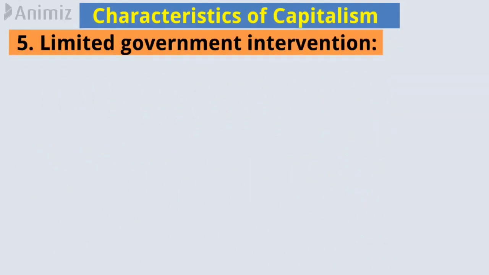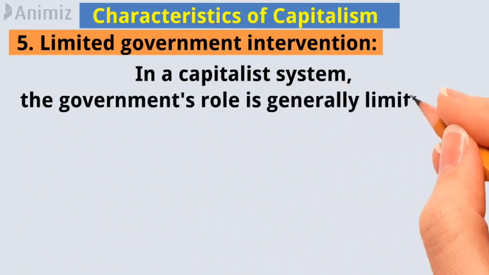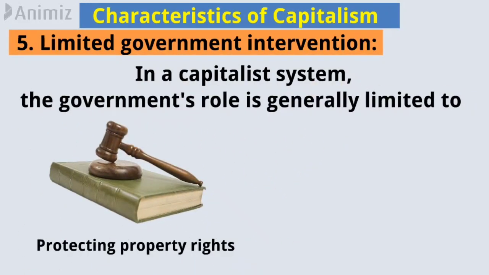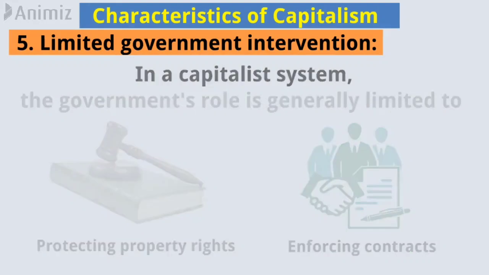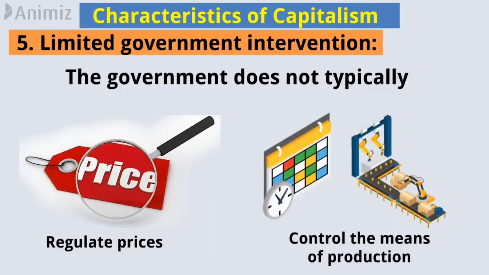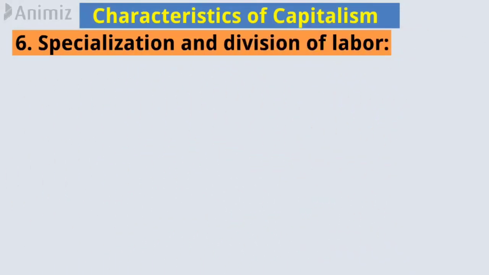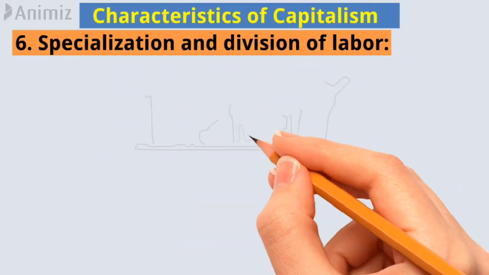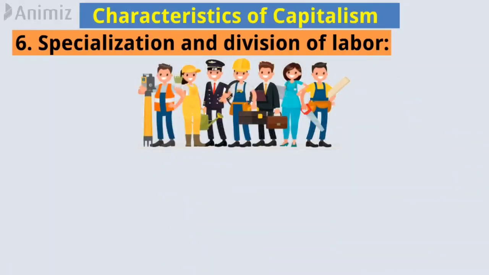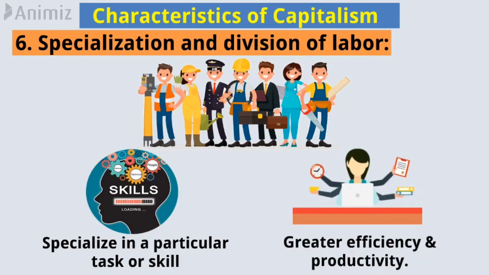Number 5. Limited government intervention. In a capitalist system, the government's role is generally limited to protecting property rights and enforcing contracts. The government does not typically regulate prices or control the means of production. 6. Specialization and division of labor. Capitalism encourages specialization and division of labor, where workers specialize in a particular task or skill, leading to greater efficiency and productivity.